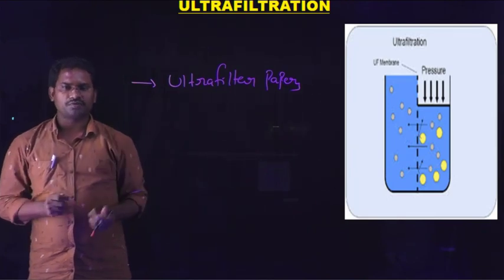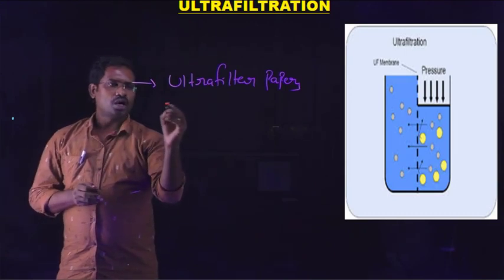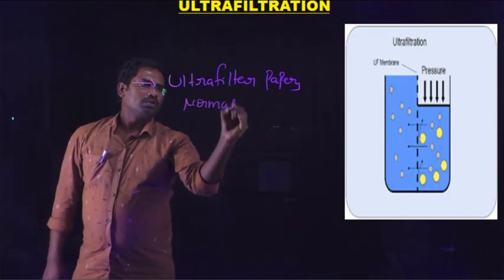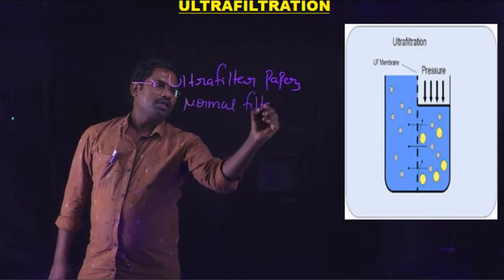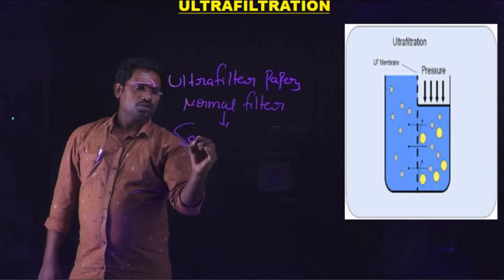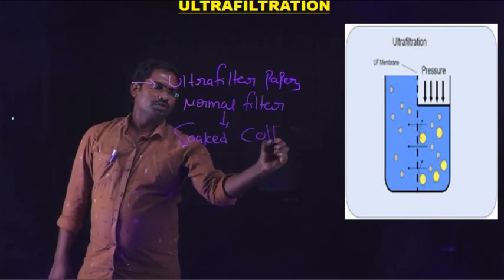So what are ultrafilter papers? Ultrafilter papers can be prepared like this. First we take the normal filter paper. This normal filter paper is soaked in a colloidal solution.